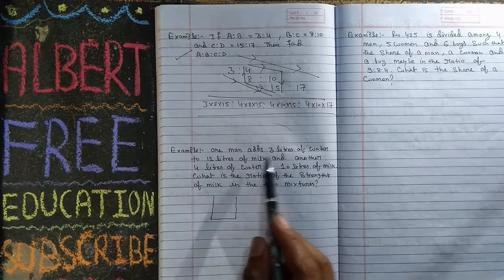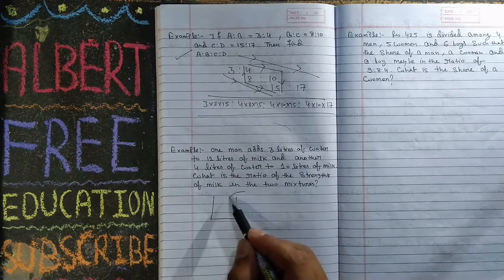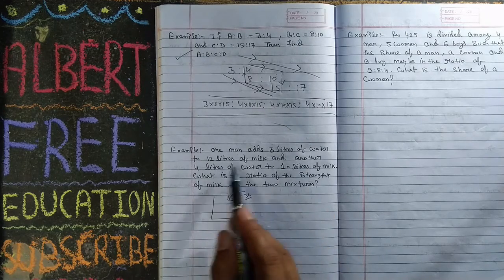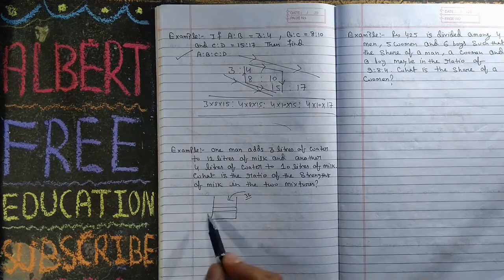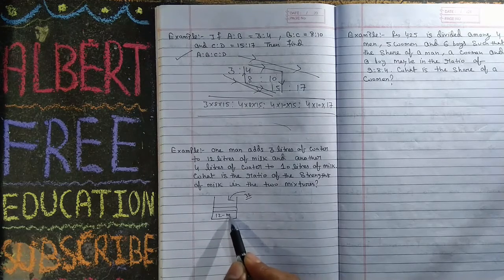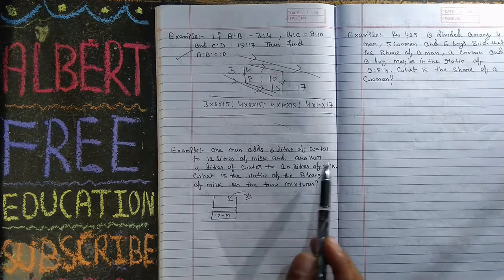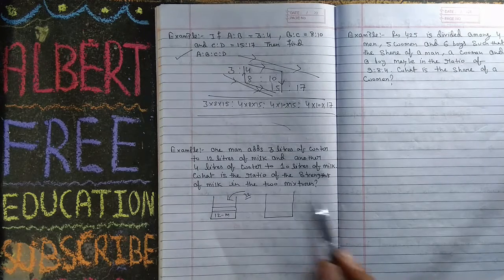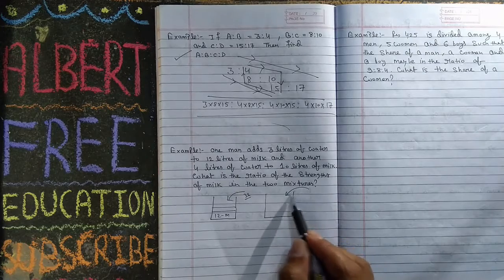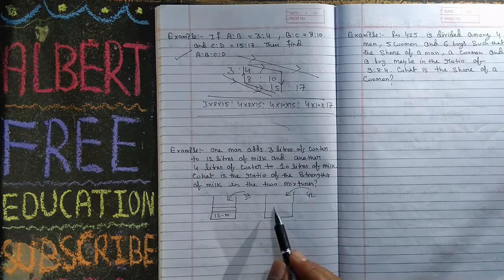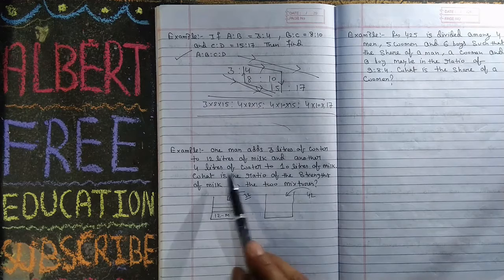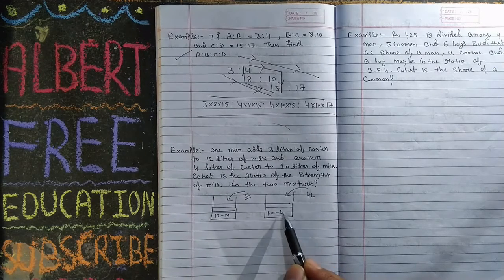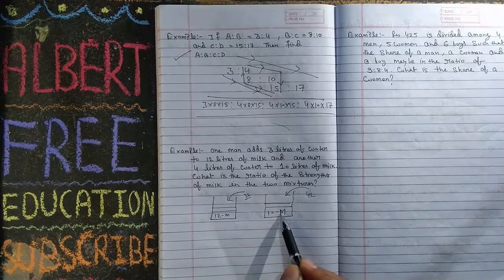This is 12 liter of milk, and he adds another 4 liter of water to 10 liter of milk in another container. This is your 10 liter of milk.